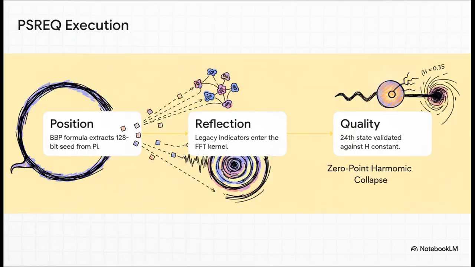But it works. Let's walk step by step through the PSREQ execution engine. This is what turns these mathematical constants into executable code on the GPU. First, position. The BBP formula extracts a 128-bit seed from pi based on the current time. Second, reflection. The 23 legacy neurotransmitter indicators are fed into the fast Fourier transform kernel, turning them into a spectral signature. And finally, quality. The resulting 24th state is validated against our harmonic constant of approximately 0.35. If it strays from that, boom, a 0-point harmonic collapse is triggered.